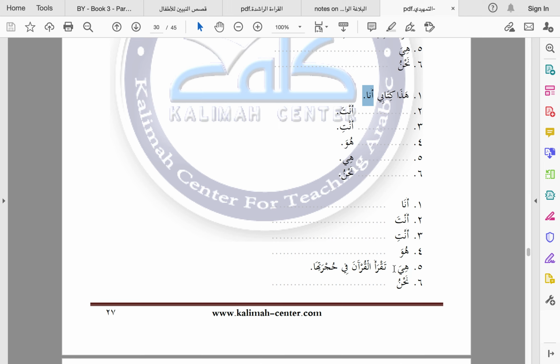And the last one, guys. It says here, third person, she تقرأ القرآن في حجرتها. She reads the Quran in her room. So I will do the first one, then you do the rest. This verb's going to change. So it'd be أنا أقرأ القرآن في حجرتي, in my room. So I read the Quran in my room. You can have a go at أنت, أنتِ, هو, and نحن, inshallah.